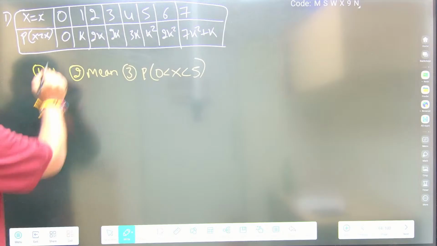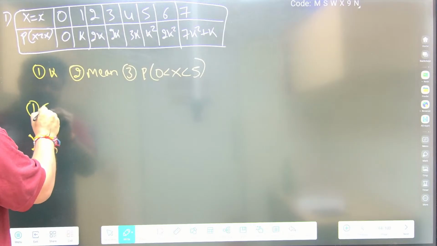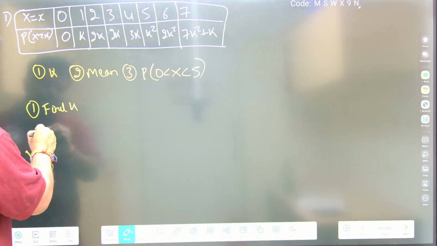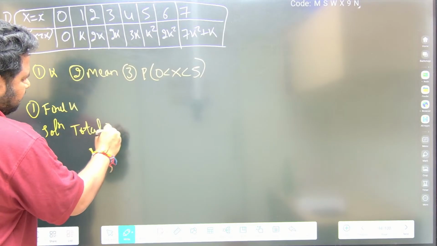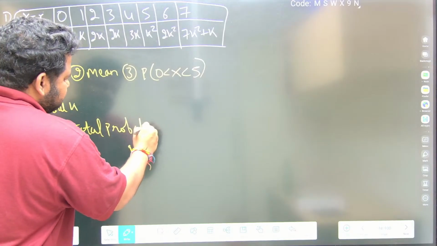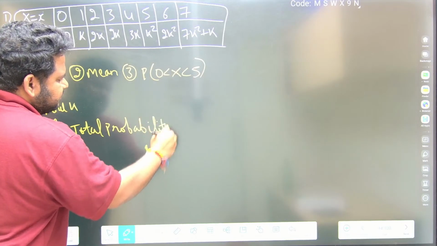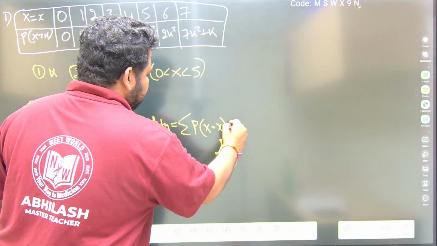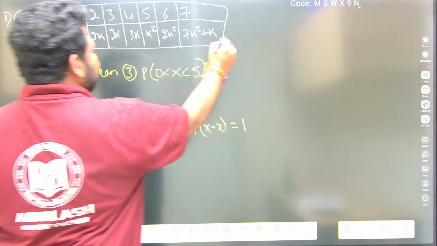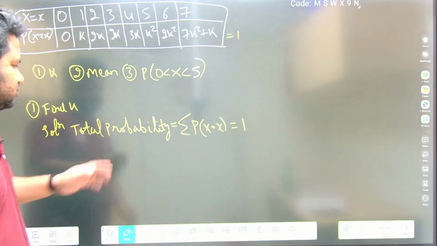So, solution: total probability is given by the summation of p of x, and this will always be equal to 1. That means if I add all of this, it will be equal to 1. Correct? So what will this become?